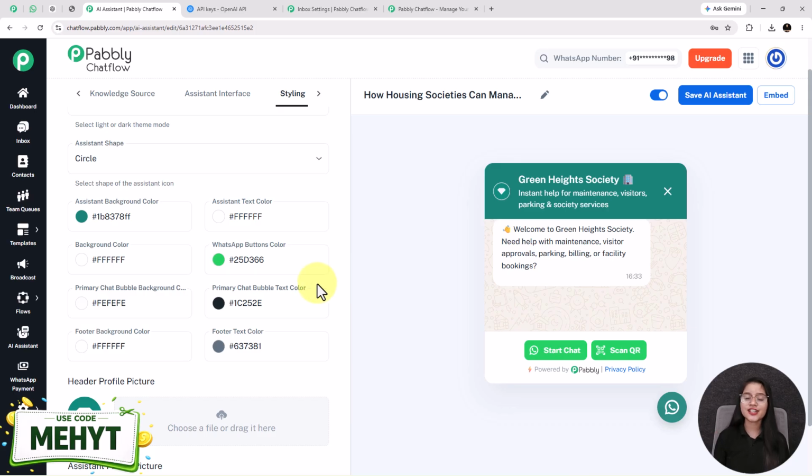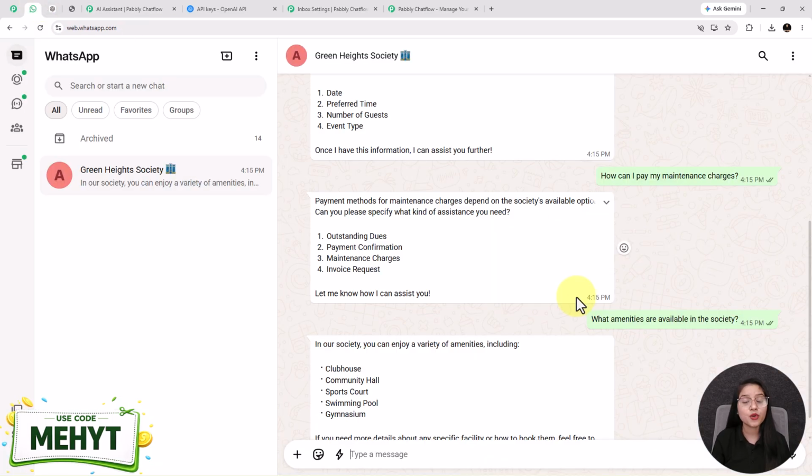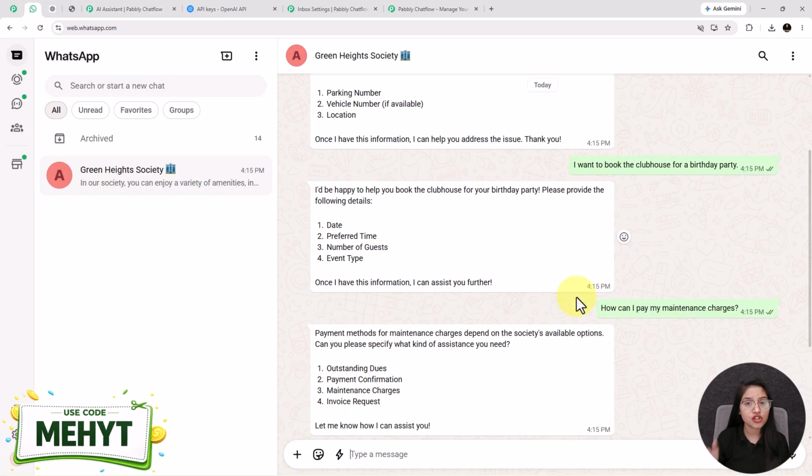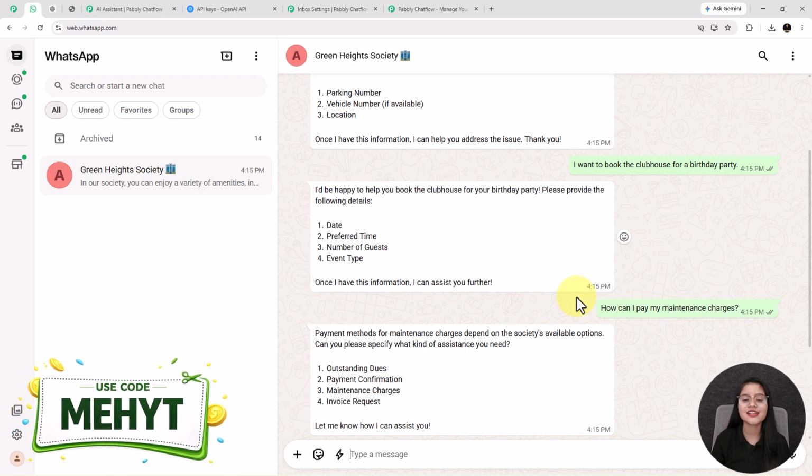If you face any difficulties or you have any queries while creating this AI assistant, then feel free to ask us in the comment section. If you are also a housing society owner, then this AI assistant can be extremely valuable for you. It can help reduce manual work, improve resident experience, and ensure that common queries are answered instantly.